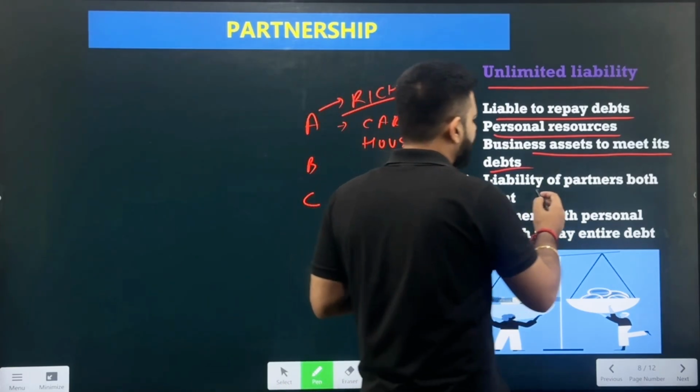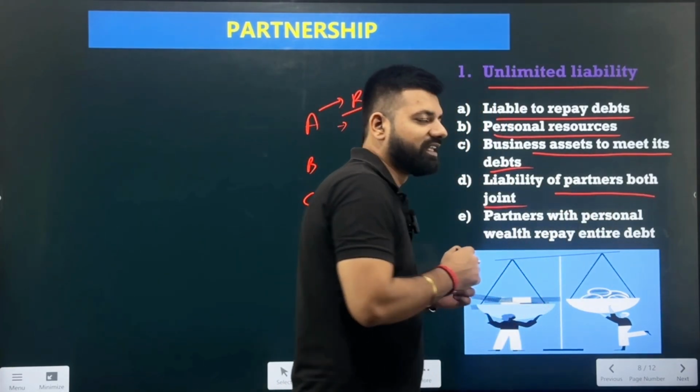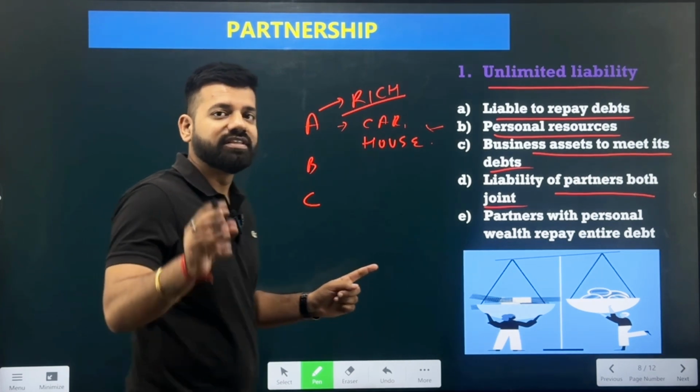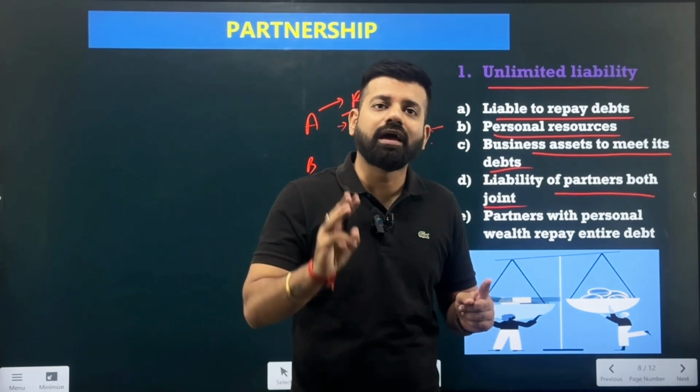Next, liability of partners is jointly. That is, A, B, and C, Amit, Bunty, Chiku. These three friends are jointly liable to pay off the debts. That is, they would be paying off the debts together. It is not the situation where A will be paying the debt all alone, or B is entirely responsible for paying off the debts, or C is responsible for paying off all the debts. They jointly will be paying all the debts which they had in the business.